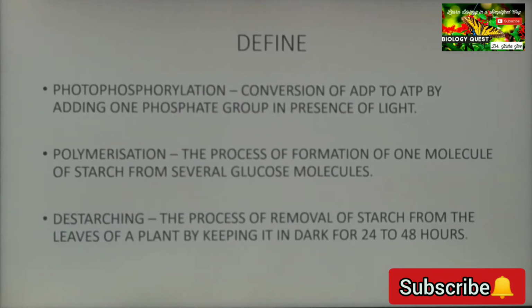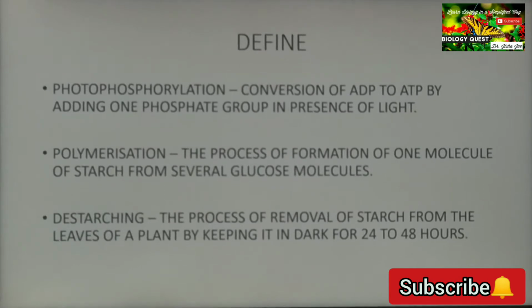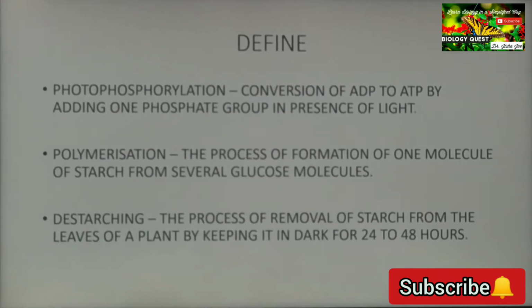Destarching: the process of removal of starch from the leaves of a plant by keeping it in dark for 24 to 48 hours. Remember, when you write the definition, it is the removal of starch from the leaves of a plant.